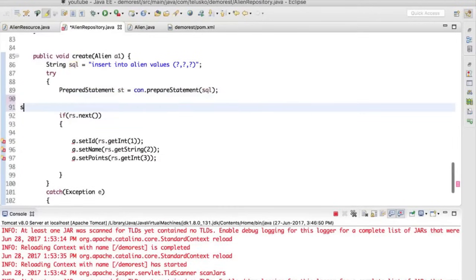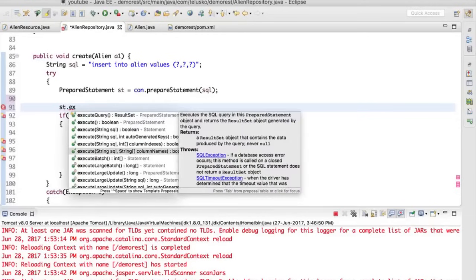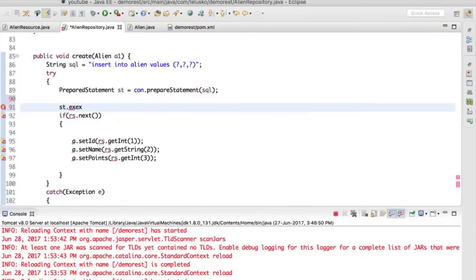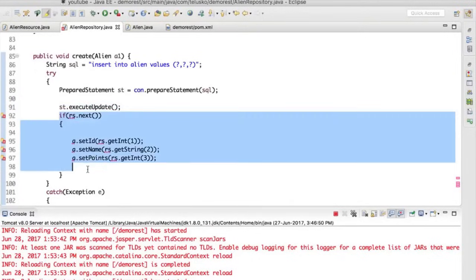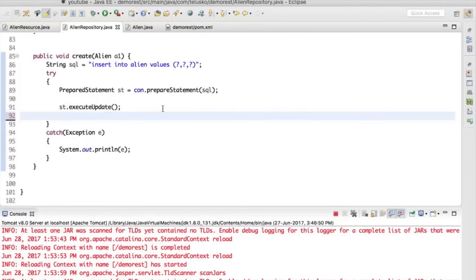And we don't say execute query when you insert. We only say st.executeUpdate. Where is that? Execute update. Right. So we have to say execute update. And we don't actually use if else here because we are not fetching data. We are inserting data, right?